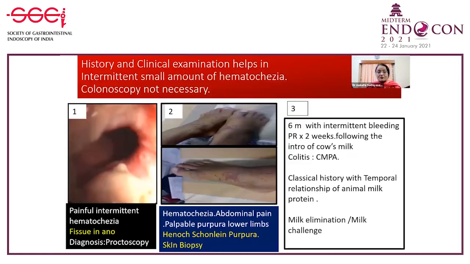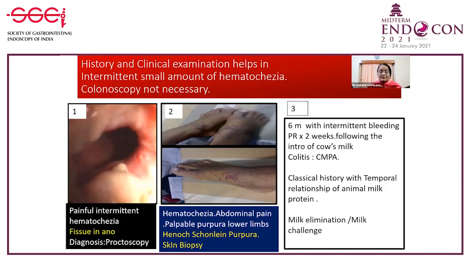So in some cases, especially when the bleed is intermittent, a small amount of hematochezia, history and clinical examination may be more than sufficient and colonoscopy may not be necessary. I would not like to do colonoscopy for an infant or a child with an anal fissure, which can be easily seen even with our eyes when you just separate the anal verge, or it is done by a proctoscopy.